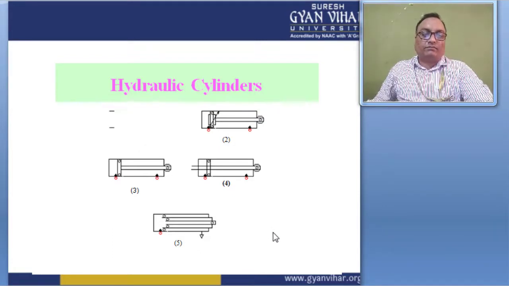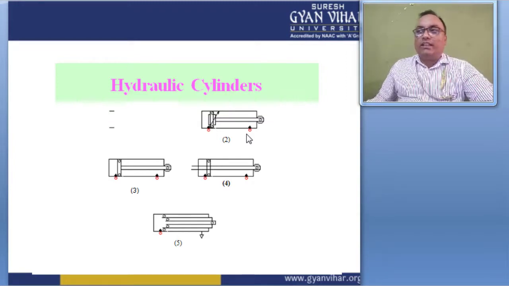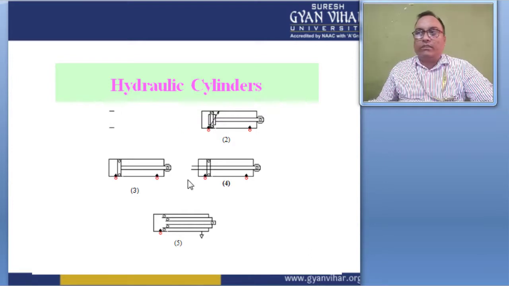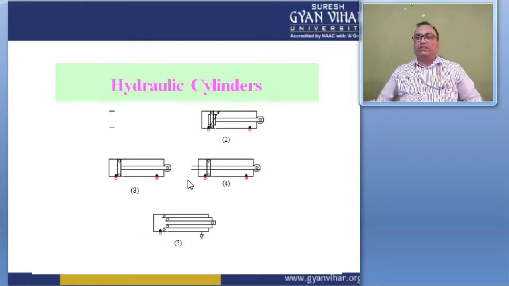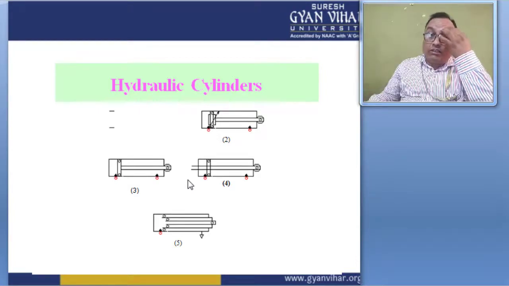Here these are the ports where the hydraulic supply and return line are connected. The hydraulic supply line is connected here, and here the hydraulic return line is connected, in both cases, right? Here is the supply and return. The return line is connected here to the lower chamber, and they allow fluid to flow to and from the lower chamber of the actuator, and the stem transmits the motion of the piston into the valve.